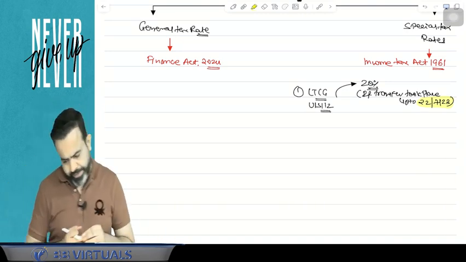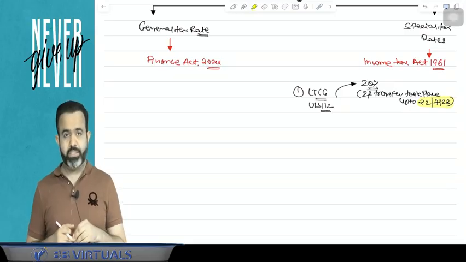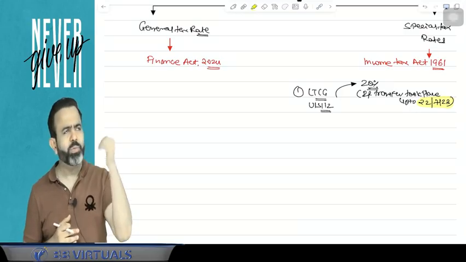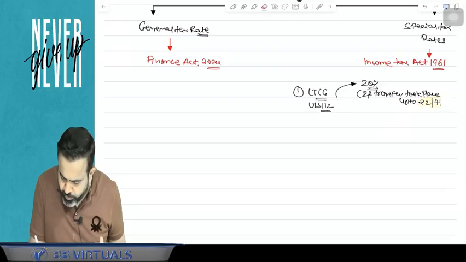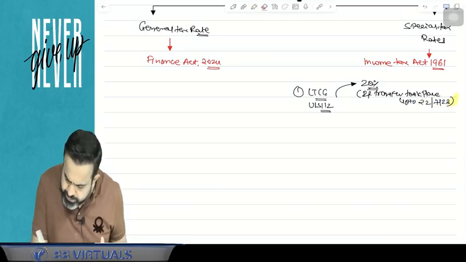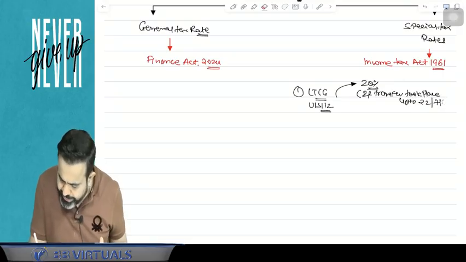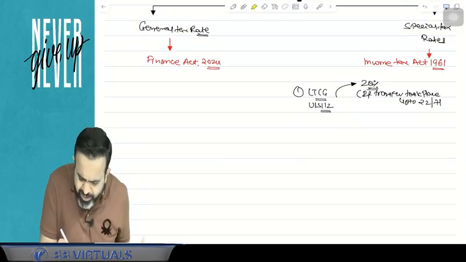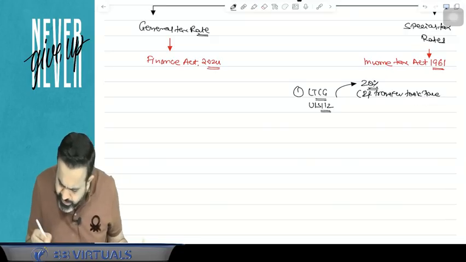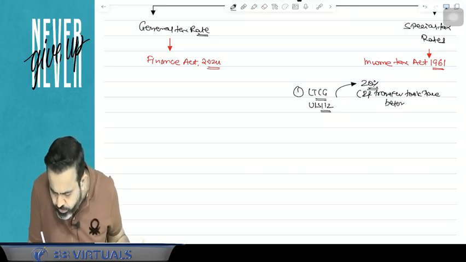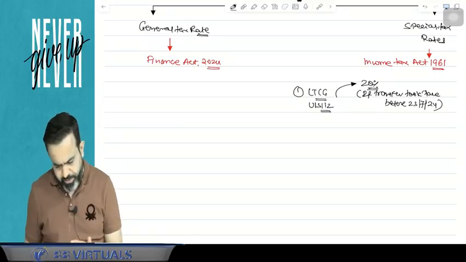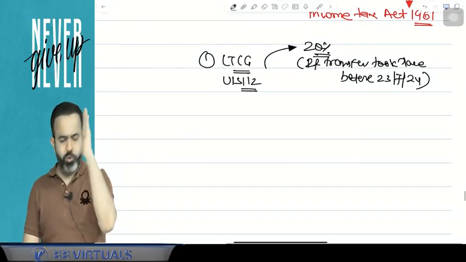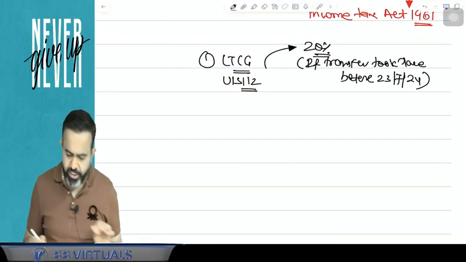In case of long-term capital gain, if that long-term capital asset was transferred before 23rd of July 2024, that is, up to 22nd of July 2024, then your tax rate is 20%.